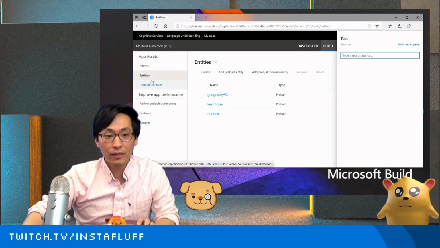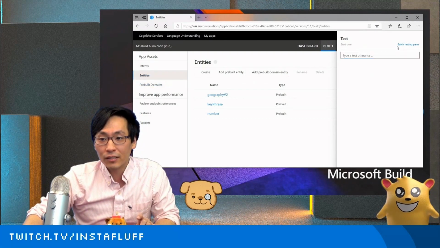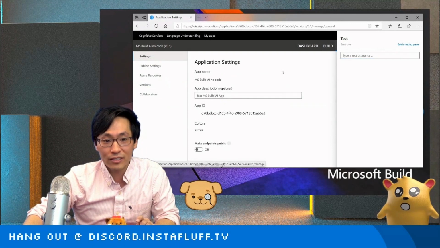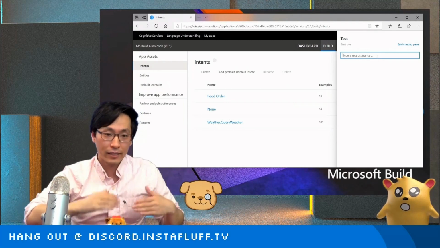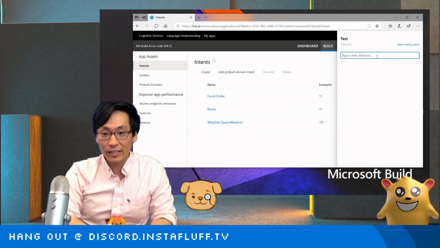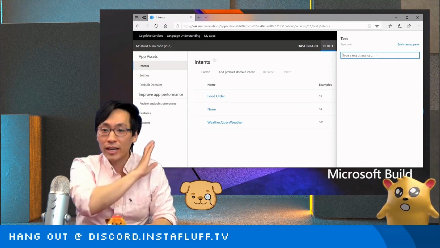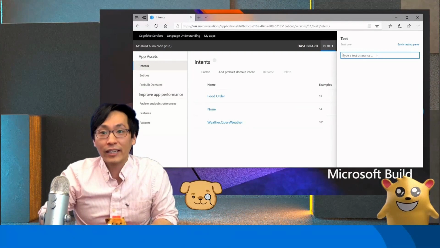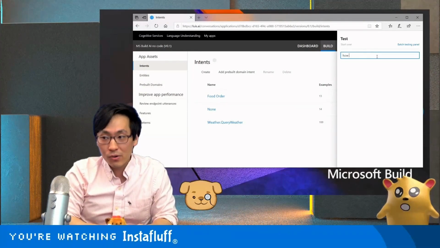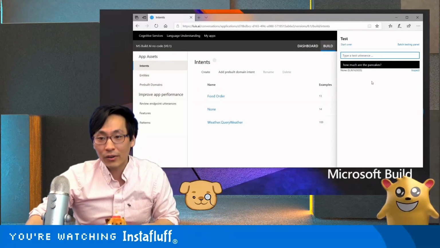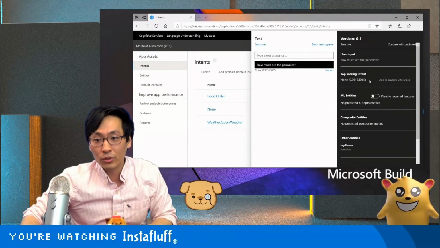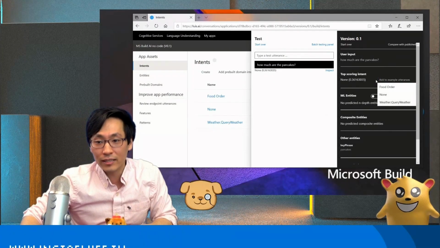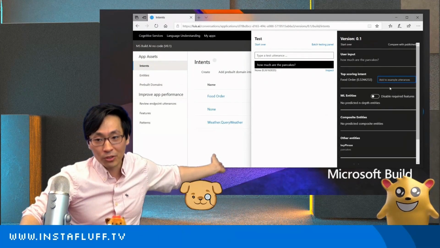All of the phrases that you've been putting in here are kept inside the build, and it keeps that list of all the text and phrases that you've put in. So you can add more text like I've been doing, saying something like, how much are the pancakes? Even though we might be talking about food, it recognized that as none. And so you can actually change this intent to be a food order instead.